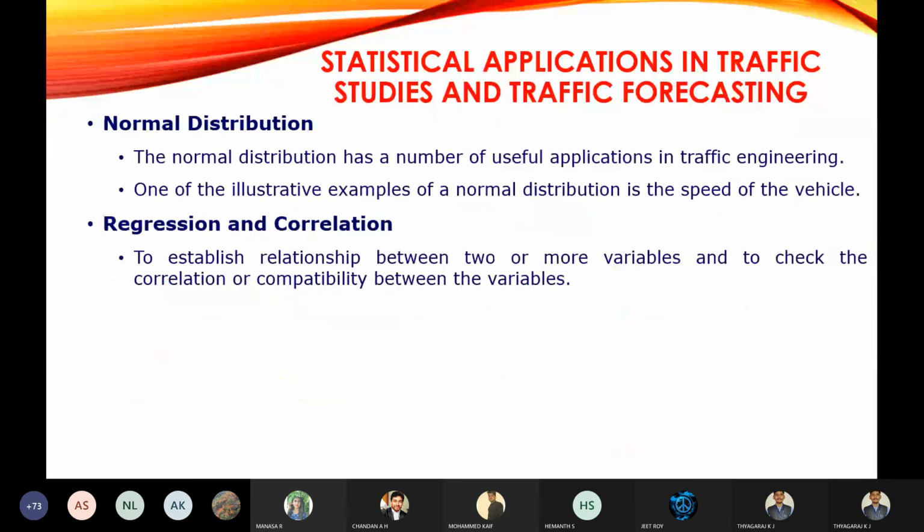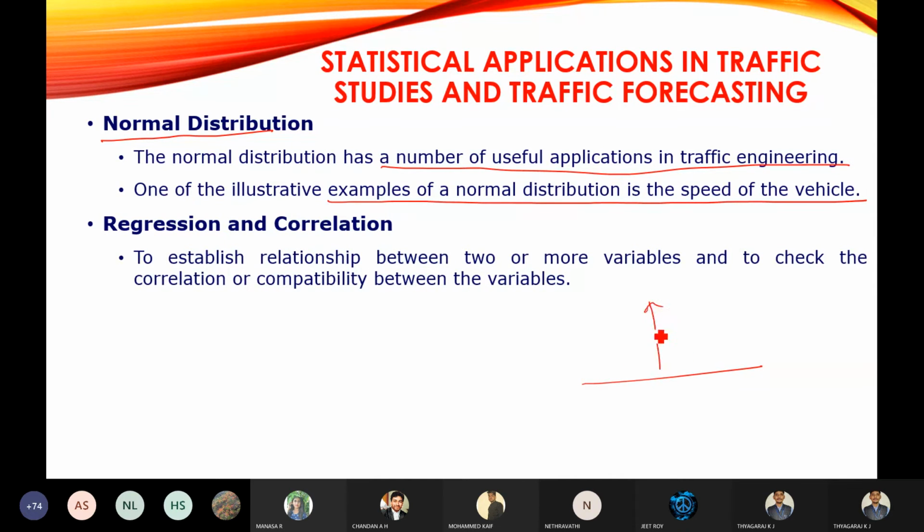So next one is a normal distribution. Usually the speed of the vehicle will be following this normal distribution. So the normal distribution has a number of useful applications in traffic engineering. One of the examples is speed of the vehicle. The speed of the vehicle will be following this normal distribution. As we all know, the normal distribution curve looks like this.